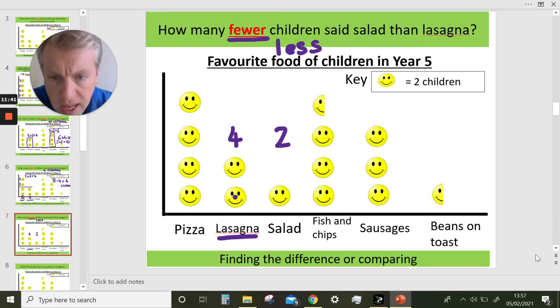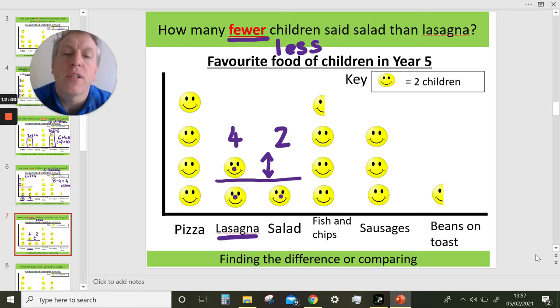Well, up to here, 1 and 1, that's the same. These are the ones that are more, and it's the same ones that are less on the other side. Because if we had another smiley face, it would be the same again, wouldn't it? So, how many fewer children said salad than lasagna?